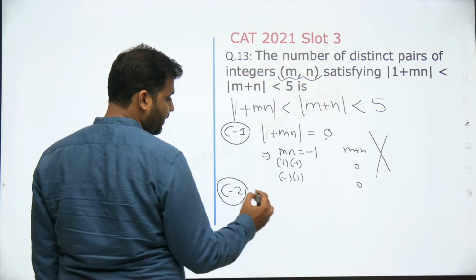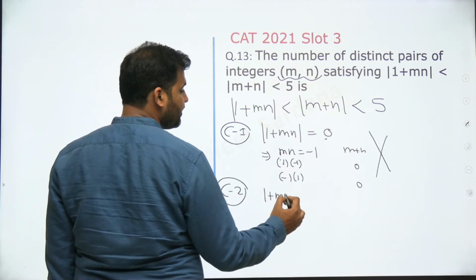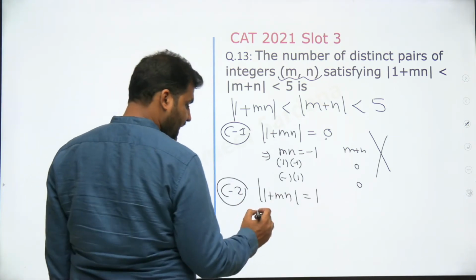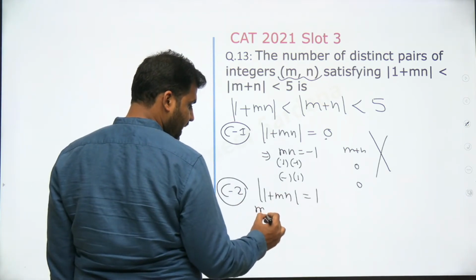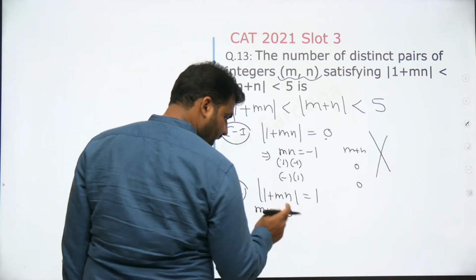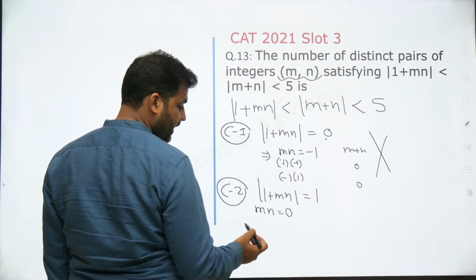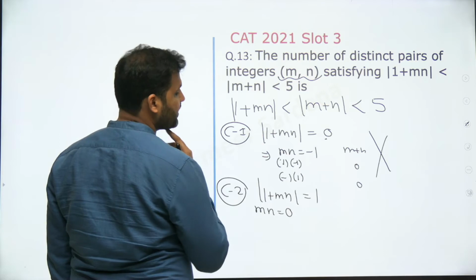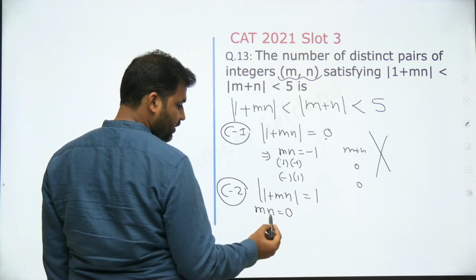So now you need to go to case 2. Case 2 में क्या होगा? That next least possible value of |1 + mn| will be equal to 1. In that case mn has to be 0. mn का value 0 होना चाहिए. Now mn can be 0 when one of them is 0, right? So the possible pairs are, what are the possible combinations I have in this case? m का value, okay, 1 or 0.